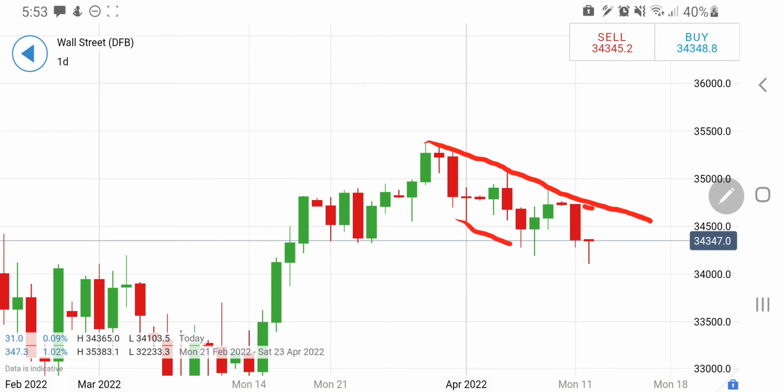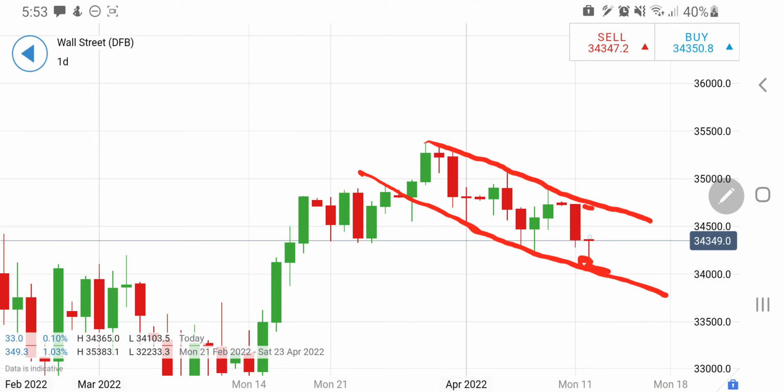On the downside, if you connect the dots here, see how beautifully this channel is positioned. There is a support at 34,100 levels, or rather 34,050 levels, in between somewhere, and a probable bounce back from there can be expected. However, it has already tried and attempted to achieve this zone and bounced back nicely.